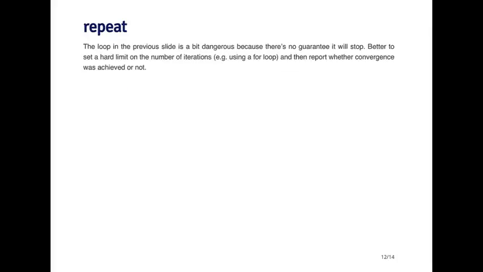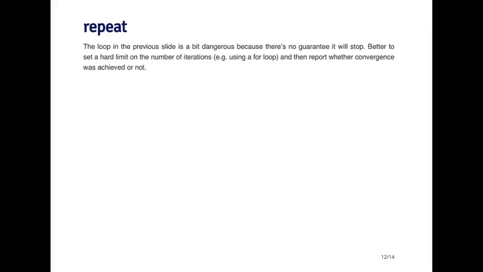So there's one problem, which is that, first of all, it requires an algorithm that is guaranteed to converge, and not necessarily every algorithm has that property. Second of all, it does depend a little bit on the tolerance, so the loop will run longer if the tolerance is smaller, generally speaking. And because it's hard to predict how long this loop will run, it can be a little bit dangerous because it's unpredictable. It could theoretically run forever, and you have no way to guarantee that the program will stop at some point. So this construct, although it's theoretically the right thing to do, it's usually not a good idea. It's probably better off to use a for loop that has a hard limit on the number of iterations that it's allowed to run.